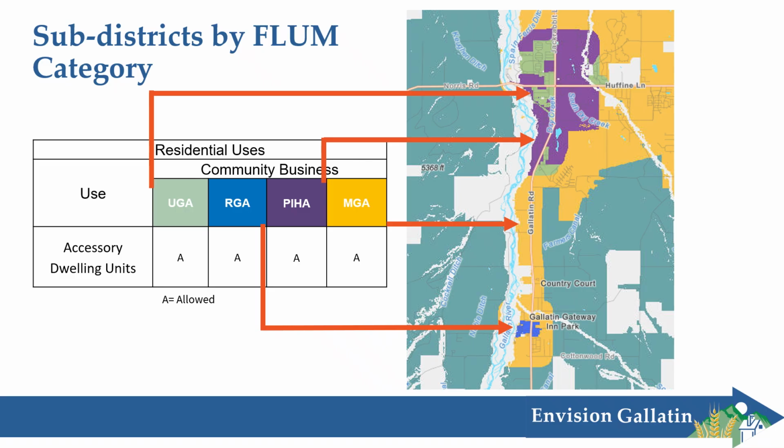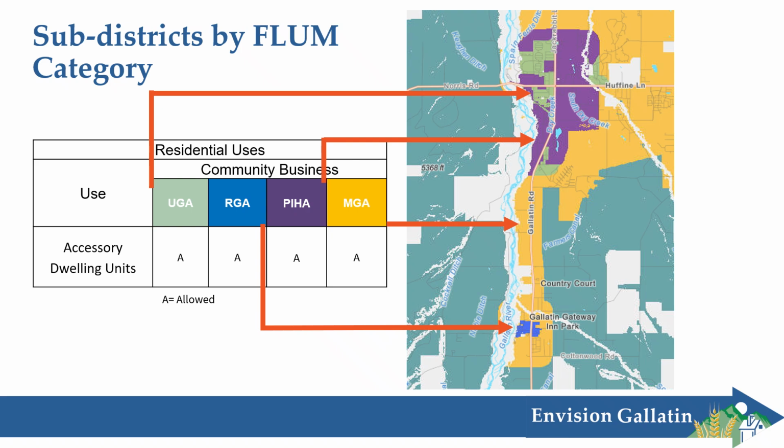But just because we've got the community business subdistrict heading, that doesn't mean that the same level of density and intensity is appropriate across these 4 future land use map categories. So the model code includes standards that reflect the varying infrastructure levels in each of these future land use map categories. I think this will make more sense as we go on.